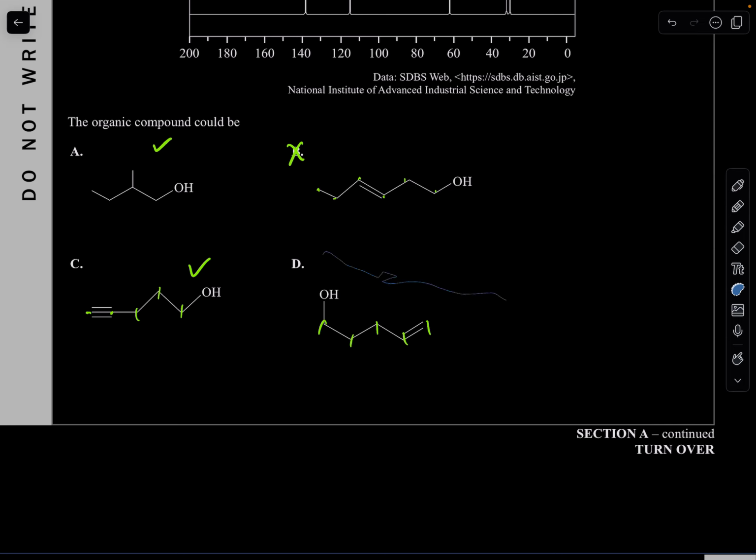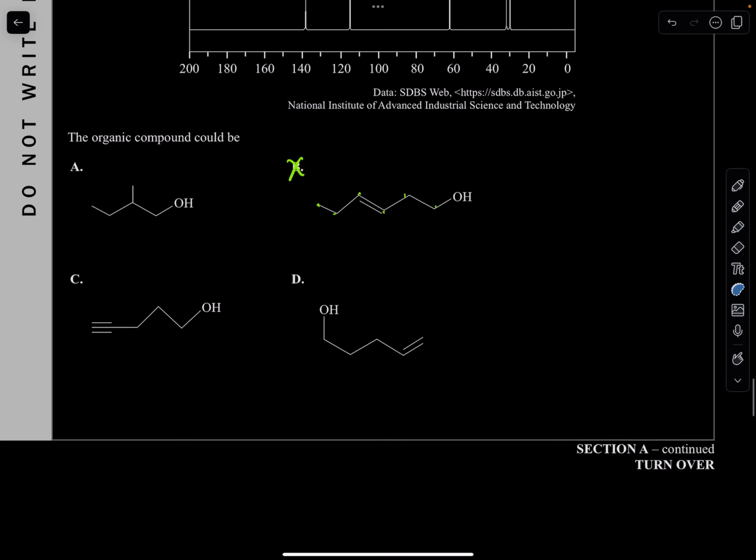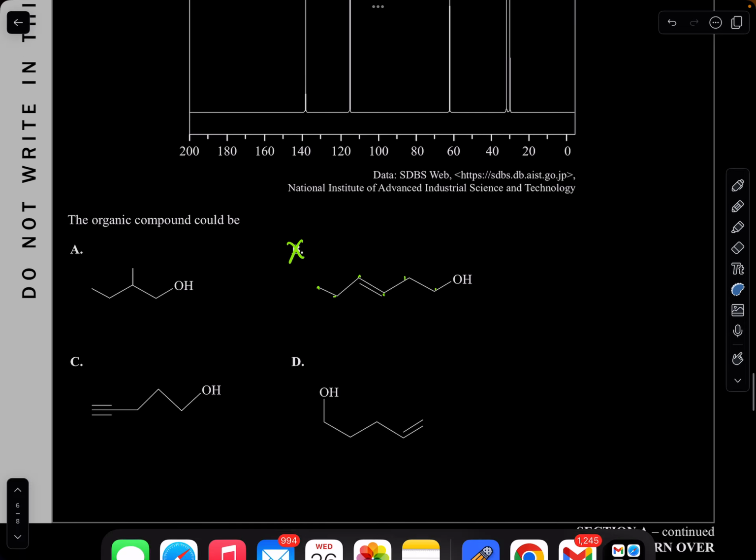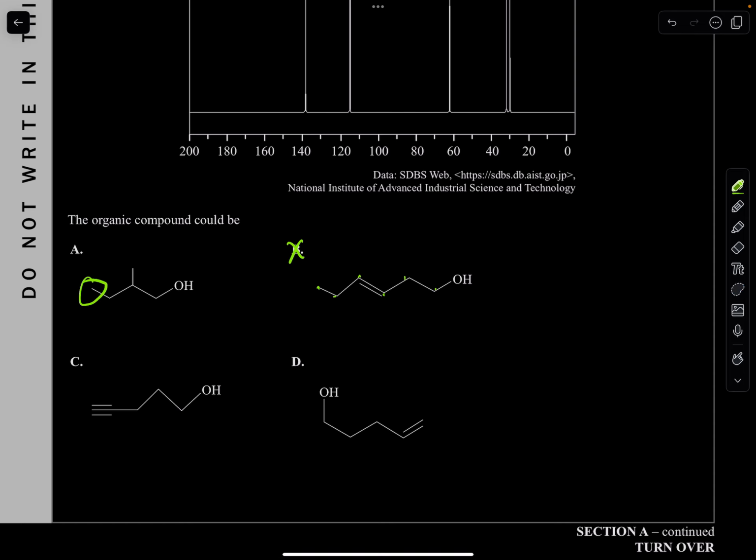Now, the way that I'll try to get rid of most of them is, now you have no choice, let's use our actual data book and see which one works. For example, this one over here has a CH3 at the end.